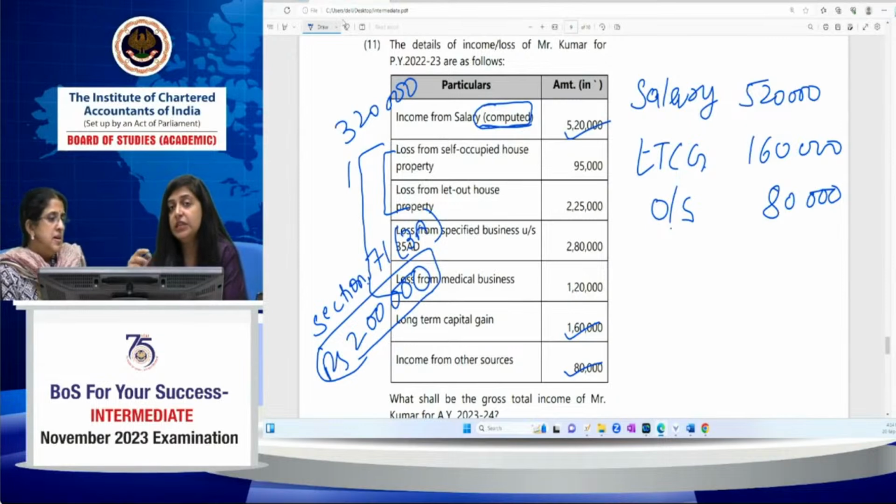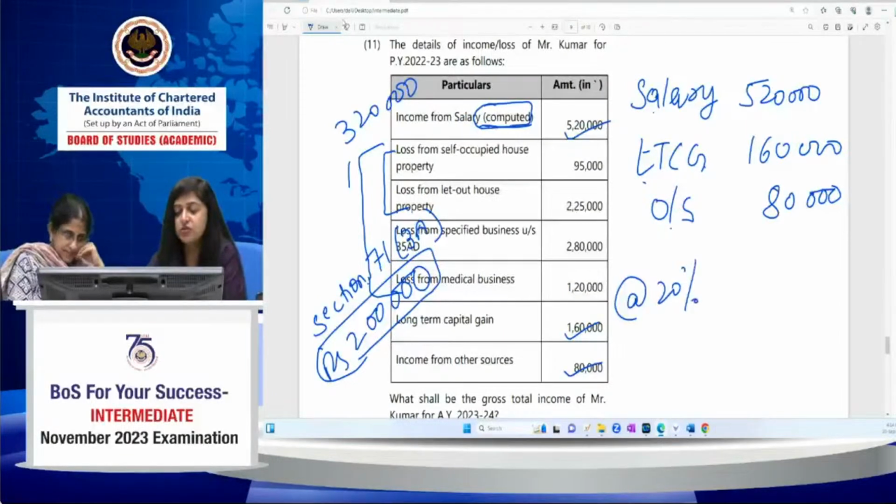So firstly, in the loss set off and carry forward, you have to see which is more beneficial for the assessee. You can set it off against long-term capital gain, salary, and other sources. But what is beneficial? Long-term capital gain is taxable at a special rate of 20%.